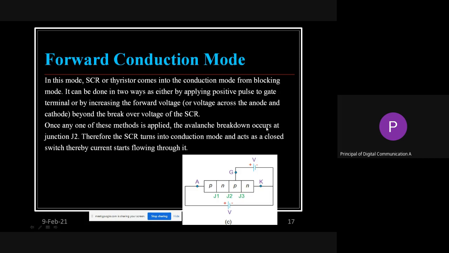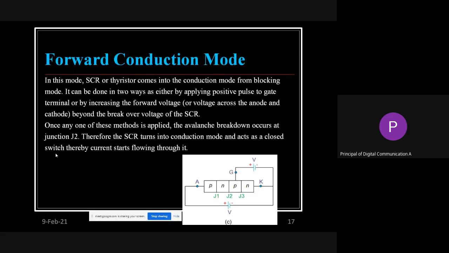The avalanche breakdown occurs at junction J2. Avalanche breakdown is nothing but the depletion layer getting minimized, so it goes into the conduction mode and acts as a closed switch, because every time this SCR is used, it is used as a switch, and a switch works either on or off.